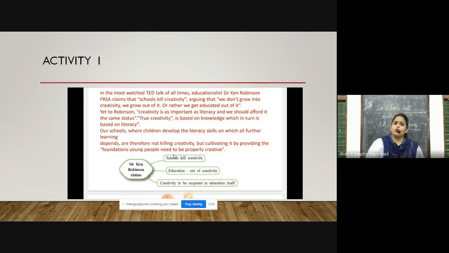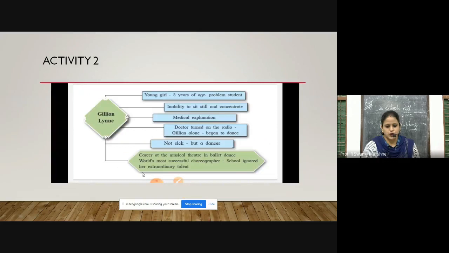Now, what you have to keep in mind when you are making a mind map. See, note making is a bit lengthier and mind maps are more creative. Mind maps can be fun if you make use of colors, if you make use of icons, if you make it colorful, so that it remains in your memory for a longer period. Okay, so this is one activity. Let us move on to the next activity.